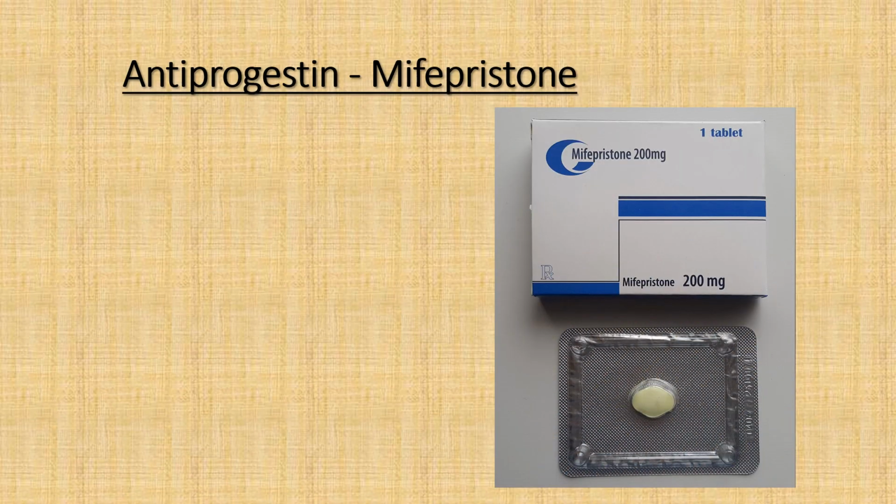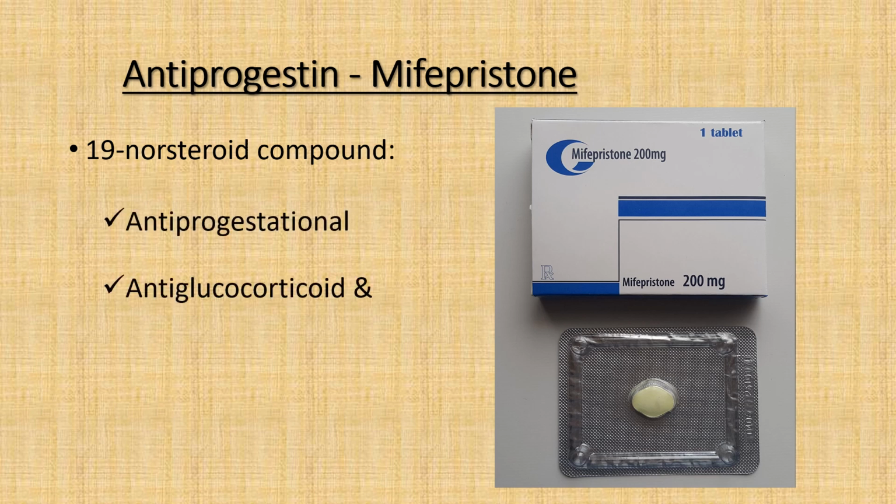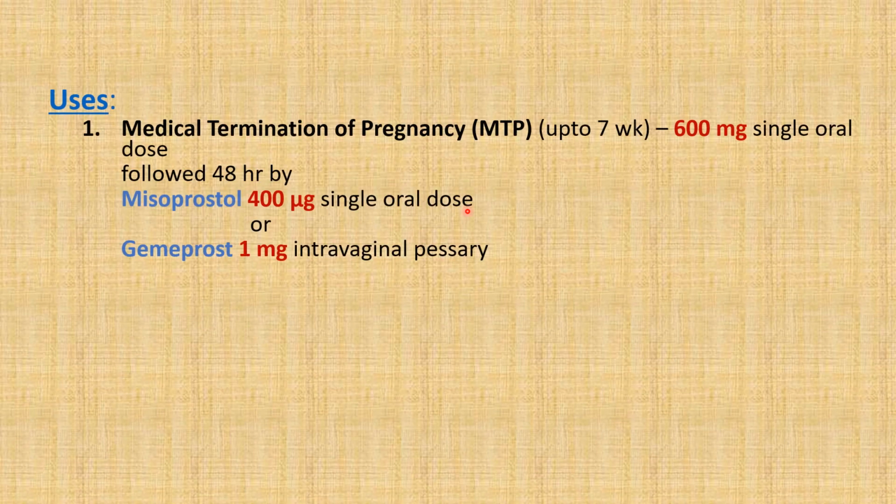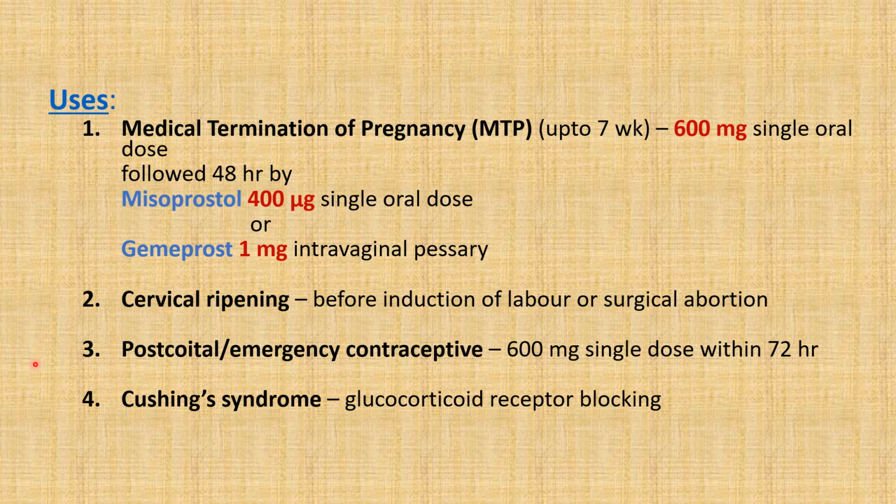Antiprogestin mifepristone. It is a 19-nor steroid compound having anti-progestational, anti-glucocorticoid as well as anti-androgenic actions. Mifepristone is mainly used for medical termination of pregnancy up to 7 weeks as 600 mg single oral dose followed 48 hours later by misoprostol 400 microgram single oral dose or gemeprost 1 mg intravaginal pessary. The other uses of mifepristone are for cervical ripening, postcoital or as emergency contraceptive, for which mifepristone 600 mg single dose within 72 hours should be given, and in Cushing syndrome as it has glucocorticoid receptor blocking action.